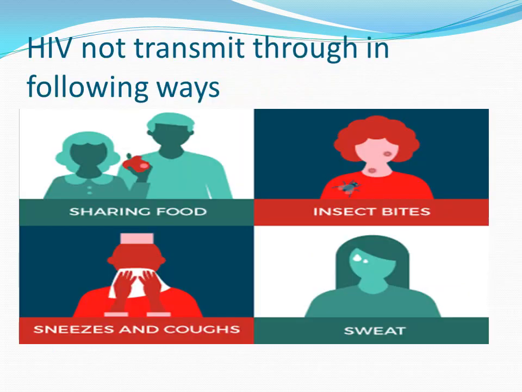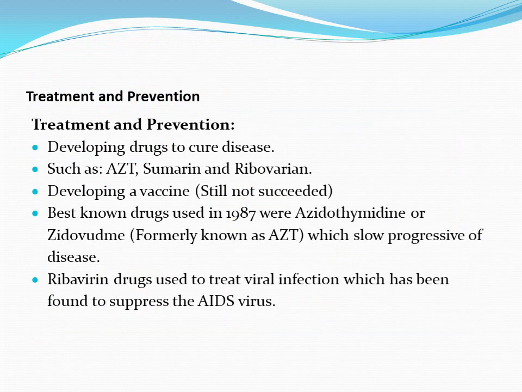HIV is not transmitted in the following ways: sharing food, insect bites, sweating, sneezing and coughing, through which HIV is not transmitted. Treatment and prevention of HIV or AIDS: developing drugs to cure the disease such as AZT, Suramin, Ribavirin. Developing a vaccine has still not succeeded.